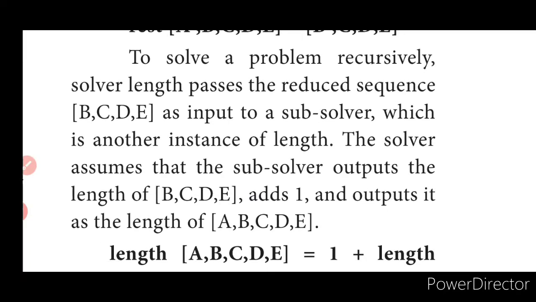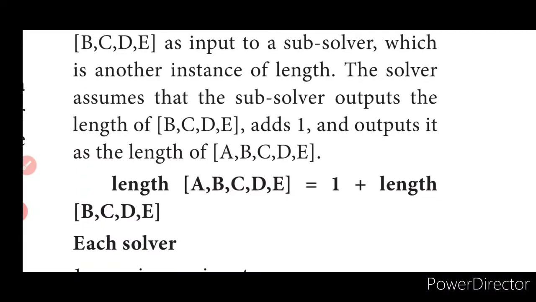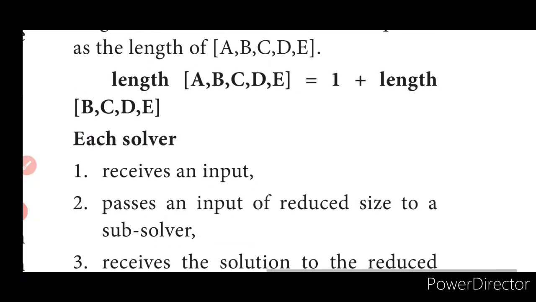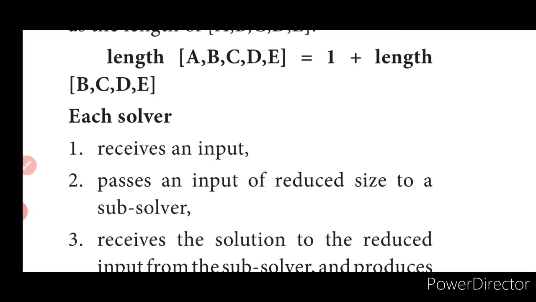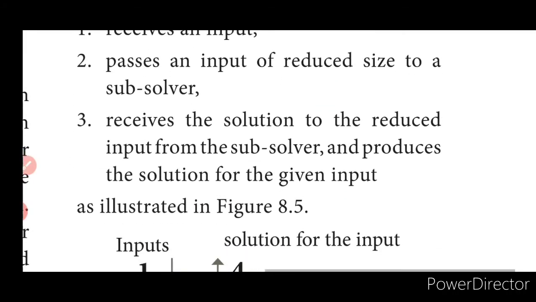Yes, the solver assumes that as the subsolver reaches, the length will be reduced, isn't it? As it keeps reducing, what will happen? It is just going to be called a subsolving problem. So what will be the length? How do we calculate the length now? A plus B plus C plus D plus E, right? So actually A, B, C, D, E is the first sequence. How will he calculate? 1 plus length of B, C, D, E. Each solver receives an input first, passes the input of reduced size to the subsolver, receives the solution to the reduced input from the subsolver and produces a solution to the given input.